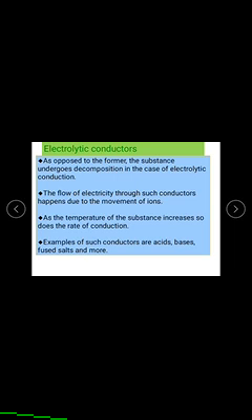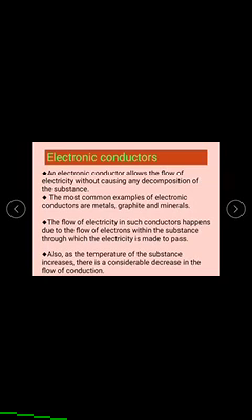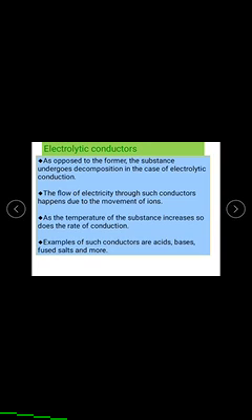In electronic conductors there is no transfer of matter, because there are no chemical reactions at the electrodes. But in the case of electrolytic conductors, chemical reactions occur, and then we observe transfer of matter from one place to another place.